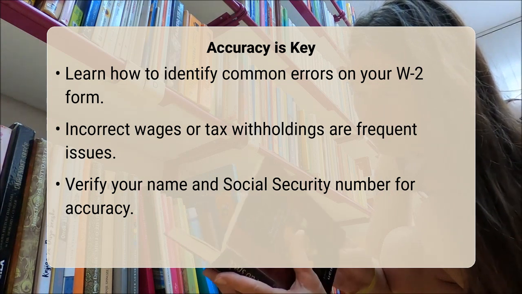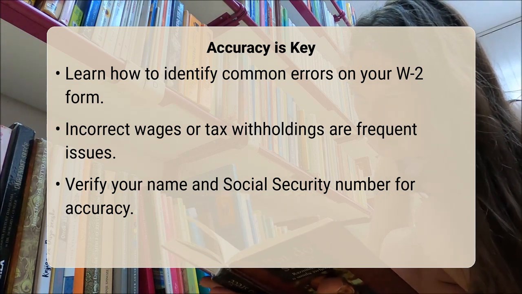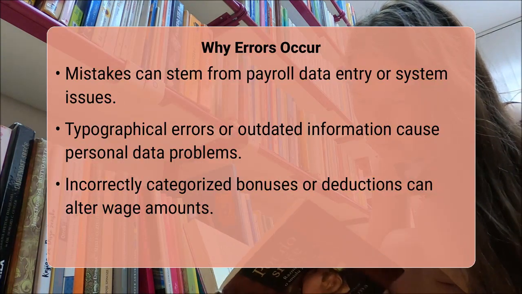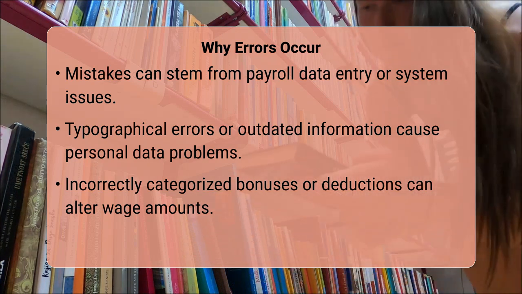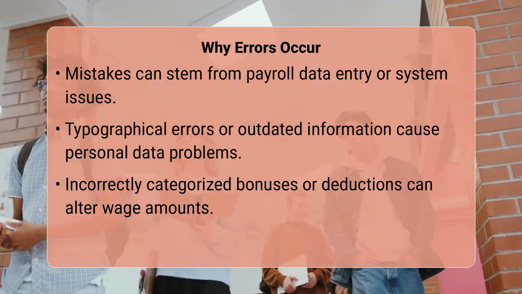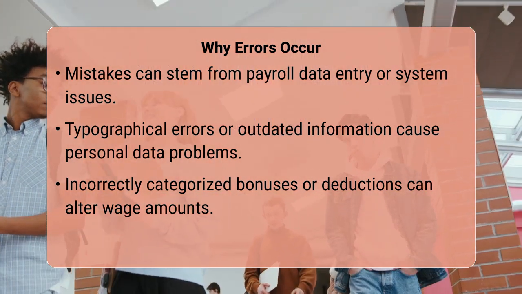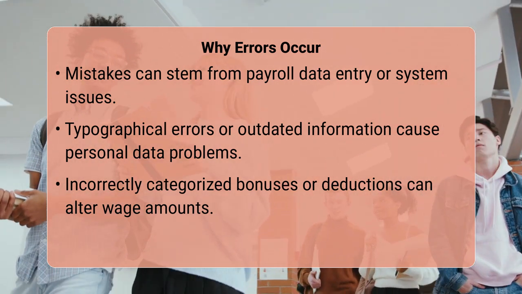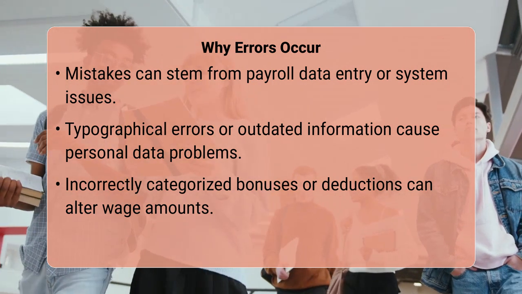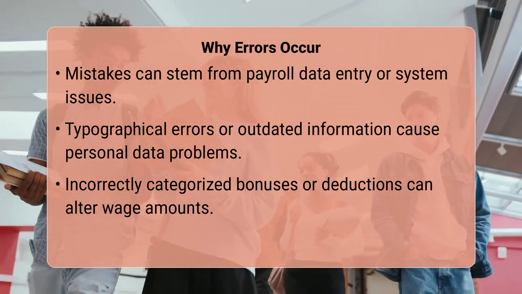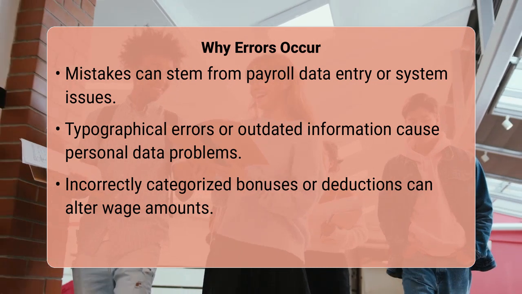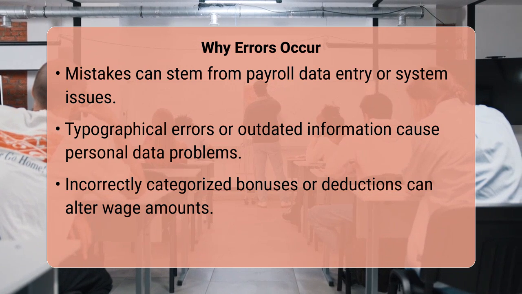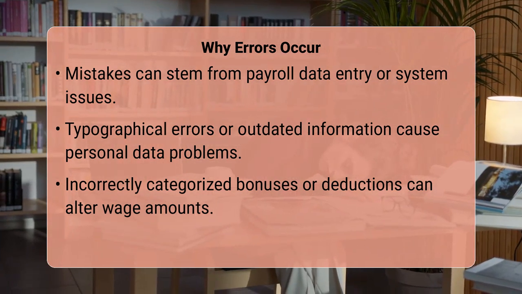These errors usually happen for a few key reasons. Payroll departments sometimes make data entry mistakes when inputting your wages or figuring out your withholdings. For example, if a bonus was processed incorrectly or if pre-tax deductions were misclassified, it can lead to your taxable income being off. Personal information errors, like a misspelled name or an incorrect social security number, often occur if there was a typo during hiring or if you had a name change your employer was not notified about.